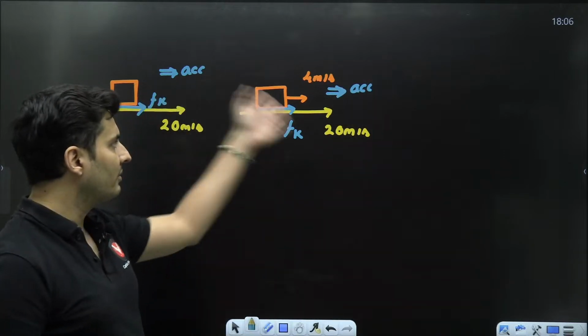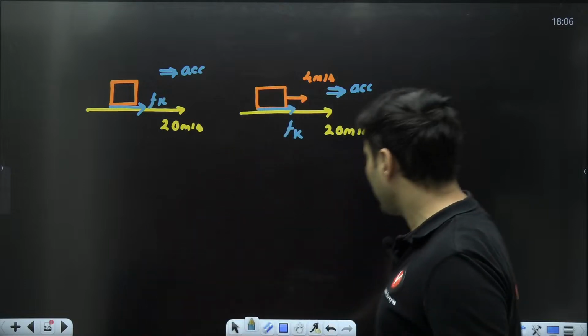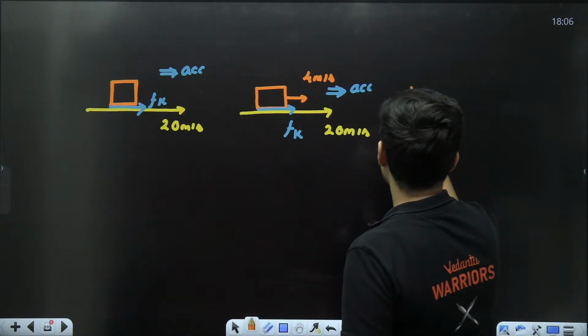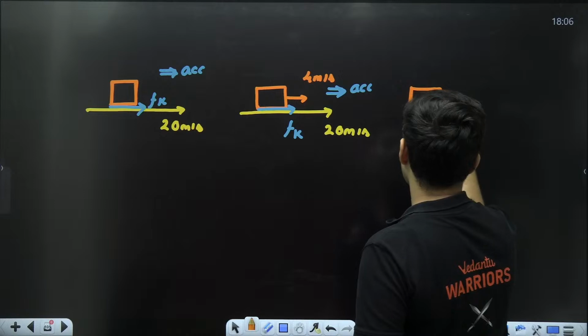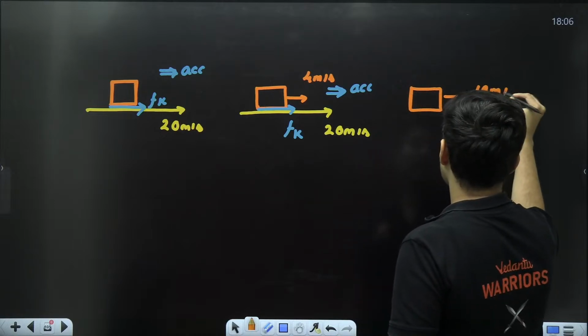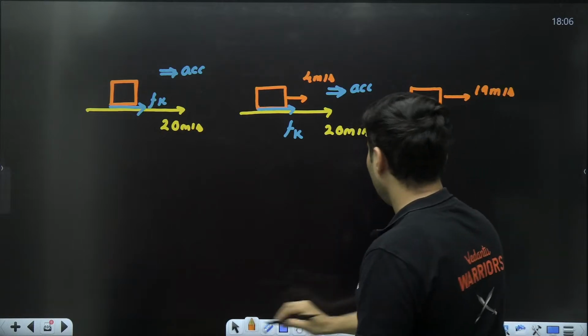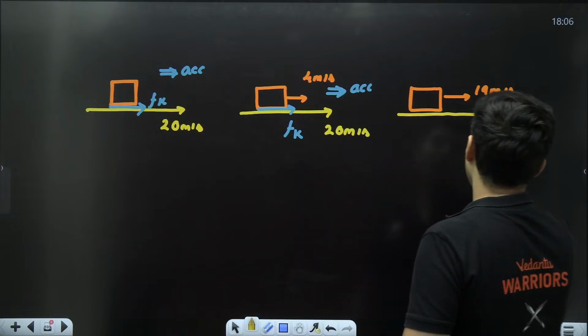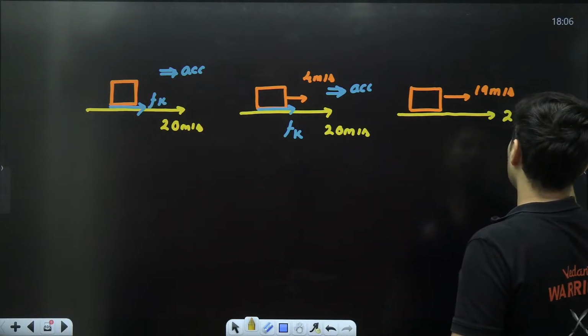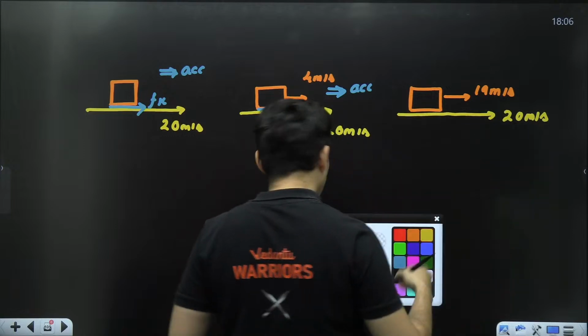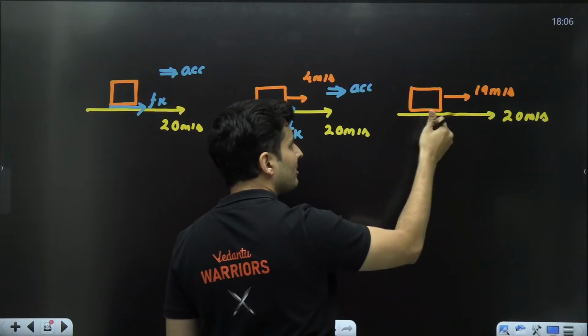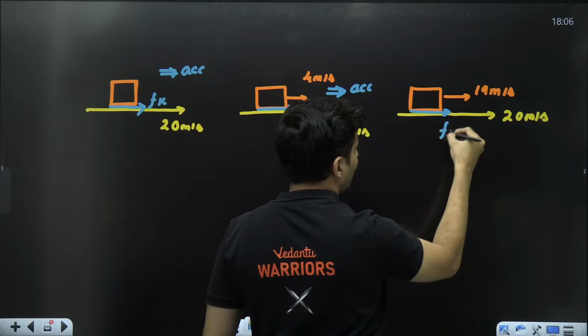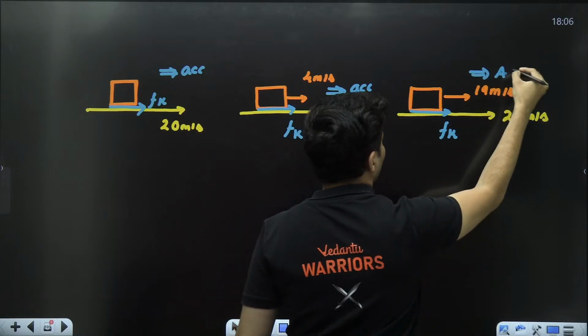This will continue as long as there is some kind of relative motion. Even when it is 19 meters per second, the belt will still be moving a little bit faster. So there is relative motion. The box is moving slower, so the friction will pull it, and because of that, there will be some acceleration.